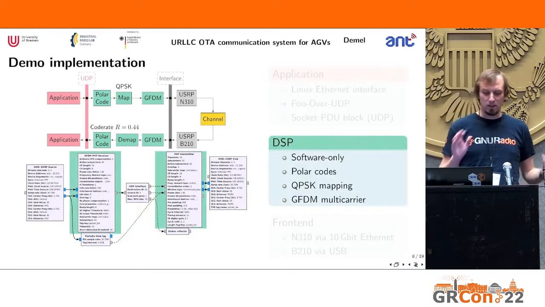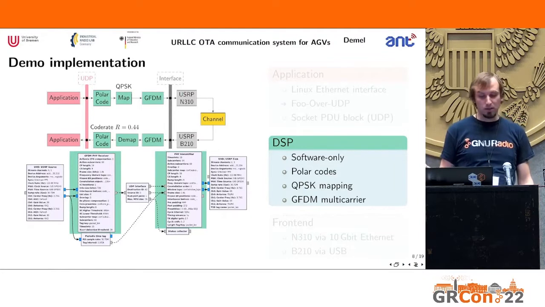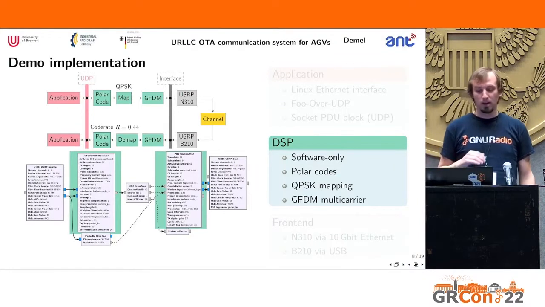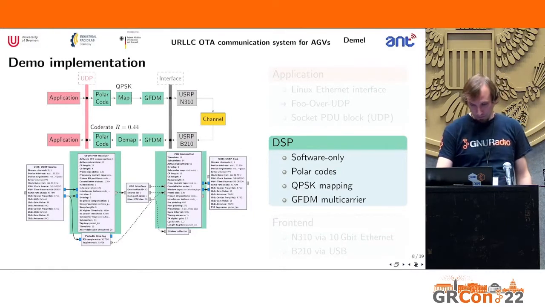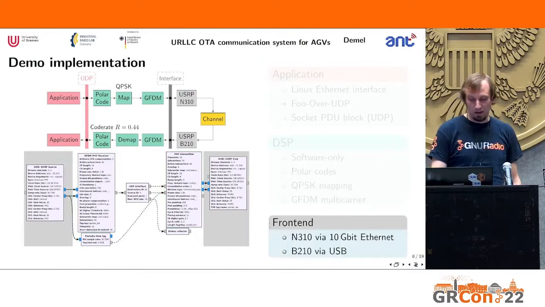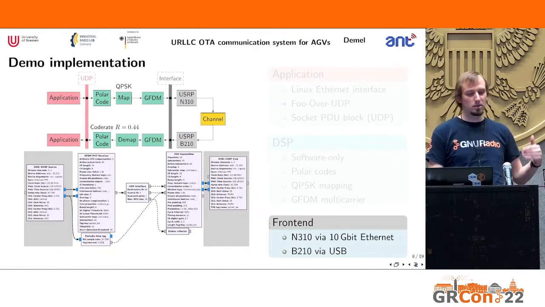Then we have our DSP. That's all in GNU Radio. Everything's implemented in software. We use polar codes with a code rate of 0.44. We use QPSK, and we use GFDM multi-carrier modulation. And then we have our front ends. Here we focus on N310s and B210s, depending if it's a base station or a mobile unit.